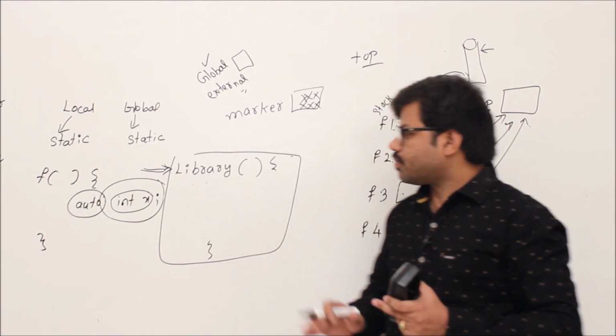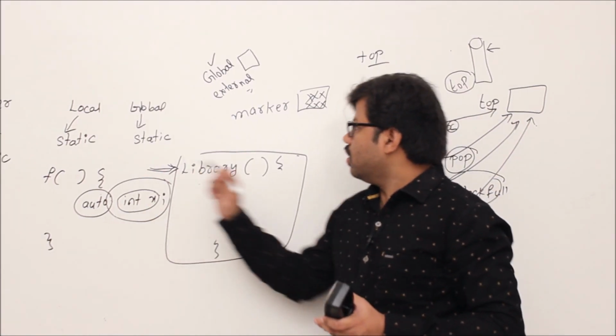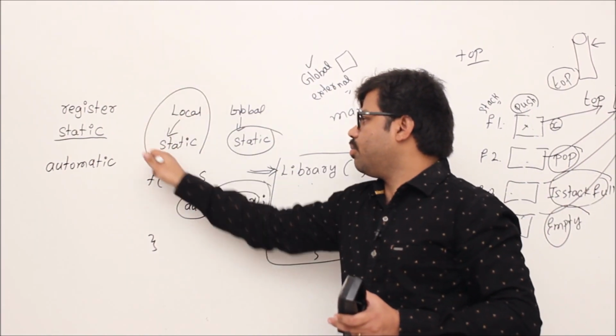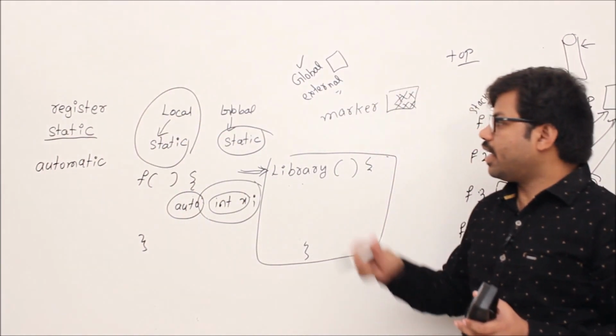Come back to our static variable, right? So we are talking about static local variables. What's the purpose of a static local variable?